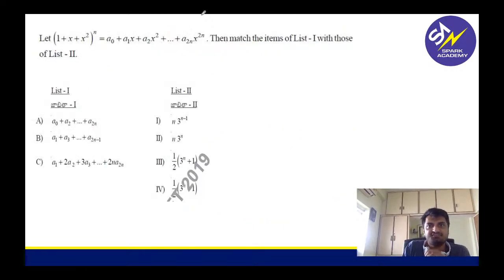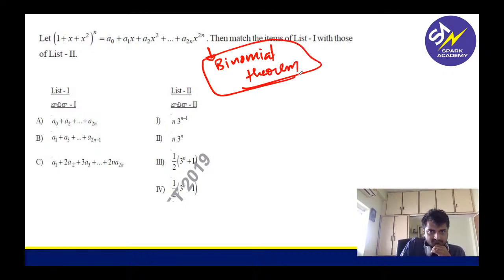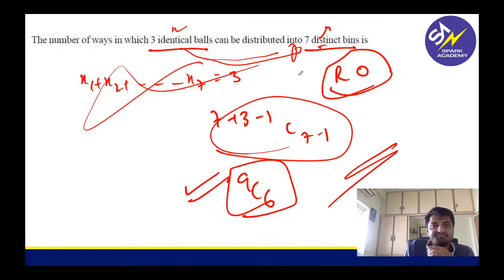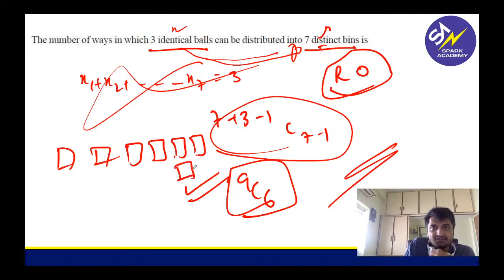Now tell me this, guys. This is direct binomial theorem. Binomial theorem, guys. Indranil, it's not positive, it's not negative. See, there are 7 bins, right? I want you to be conceptually clear, guys. So you can put 3 identical balls. So you can put 3 here, 0, 0, 0, 0, 0 here also as well, right? So that is why this question, it's non-negative solutions. That's why you have this. If it is positive, I would have taken 7 minus 1, 3, C 3 minus 1.